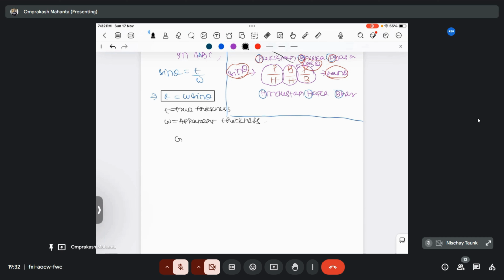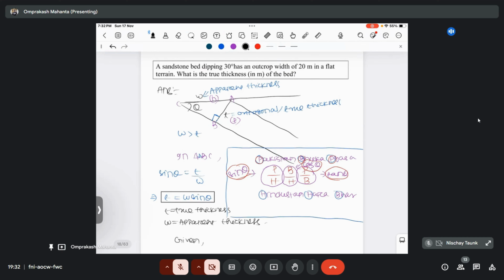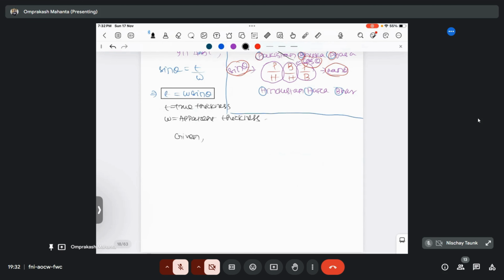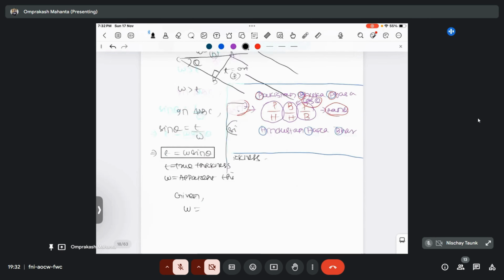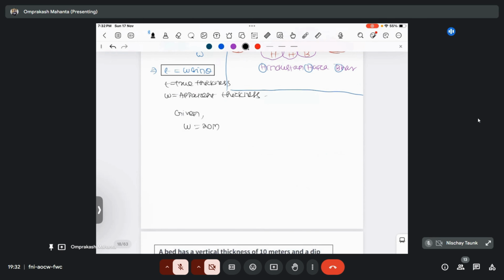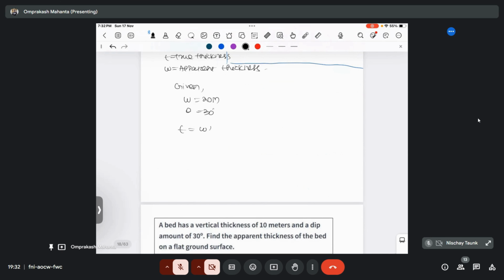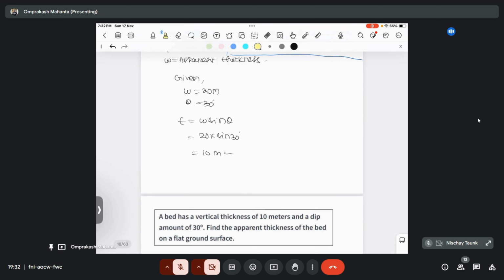So here in the question, what is basically given? The bed is dipping 30° with an outcrop of 20 meter in the flat terrain. So your W value is given as 20 meter, and the theta value is given as 30 degrees. So what is the relationship between them? That is t equal to w sin theta. So t will be equal to 20 into sin 30. So that will become 10 meter. Okay, so remember the formula, that is t equal to w sin theta.